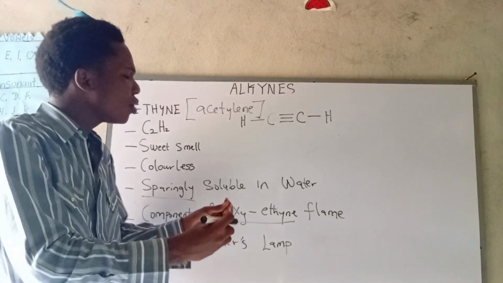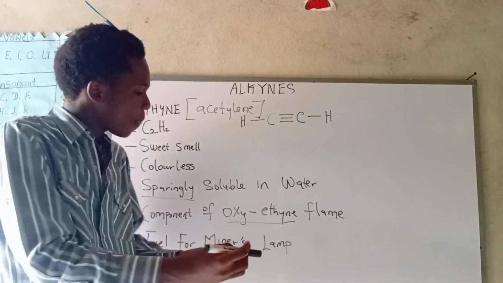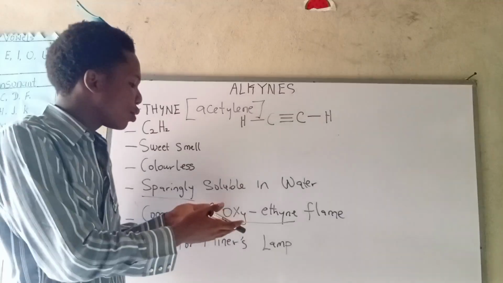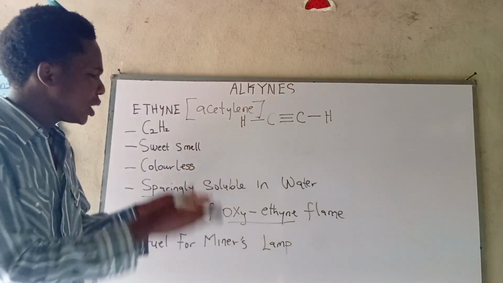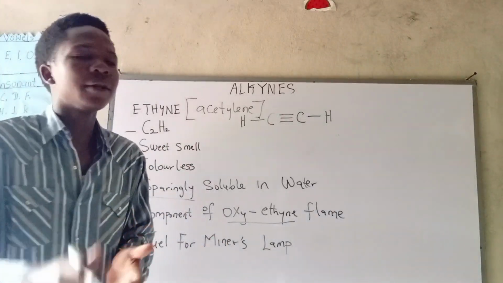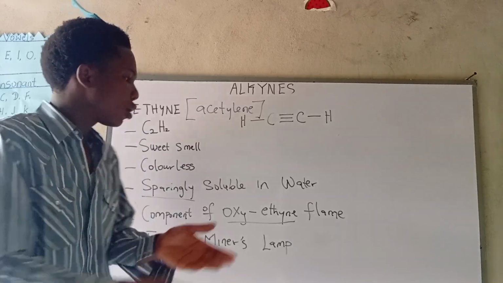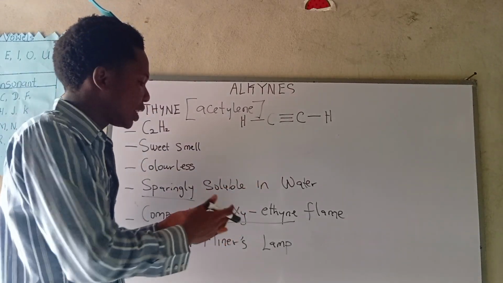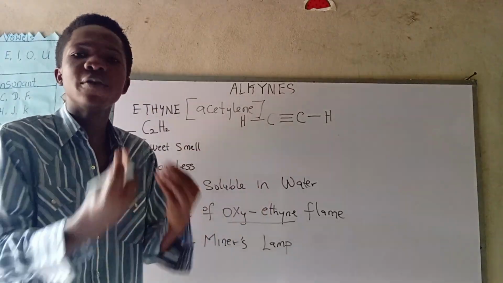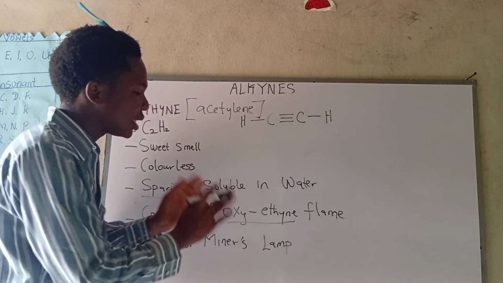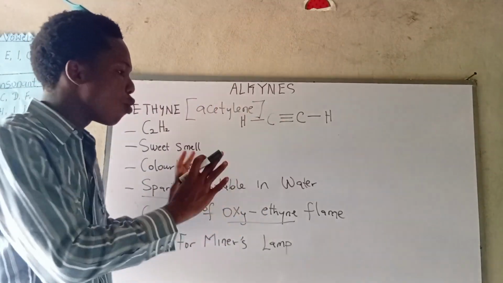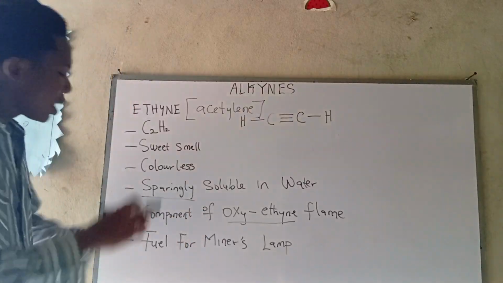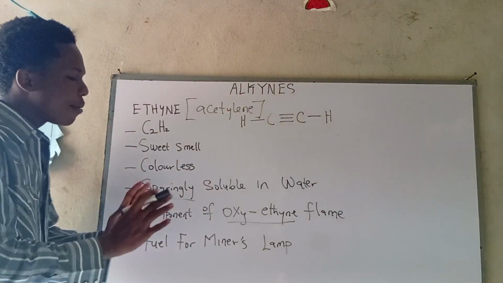Now, there is another flame that also serves the same purpose as oxyethyl flame. It's called oxyhydrogen flame. Oxyhydrogen flame is used in welding and cutting metals too. But between oxyhydrogen flame and oxyethyl flame, which of them is hotter, which of them is more efficient? It is obviously this guy here, oxyethyl flame or oxyacetylene flame, as the former name. It is most effective.